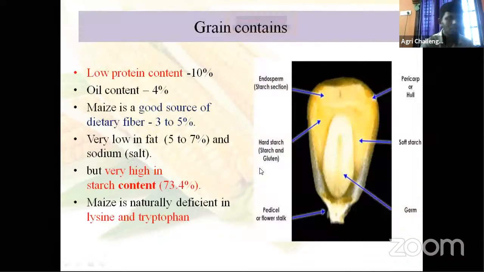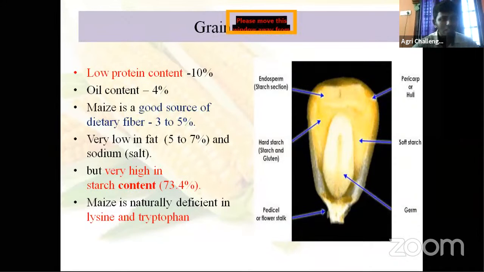Then coming to maize grain. Low protein content. Generally, all your cereals and millets have less than 12% protein. Which crops have the highest protein?